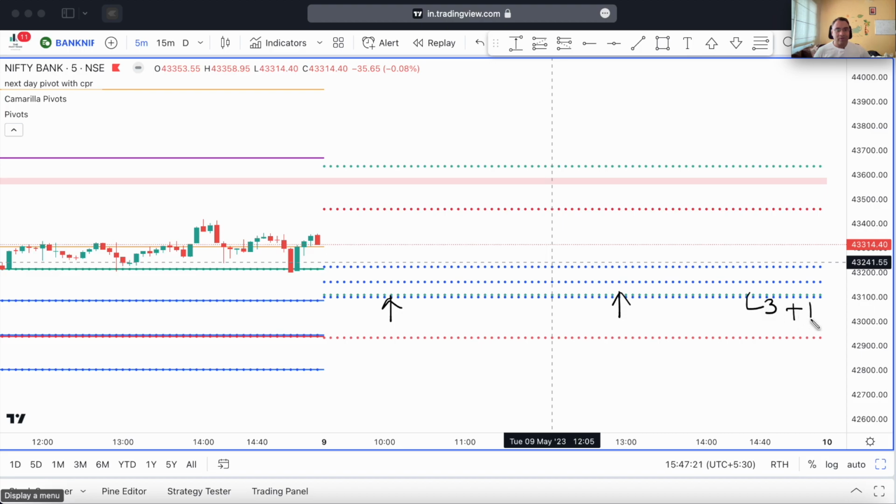This is the L3 plus the BC, the bottom central, and this line is the H3. So these are the Camarilla levels. Those of you who don't know Camarilla, you can go back and watch my video on Camarilla. And this is the L4 level. This is the H4 level. So now how do we analyze price?